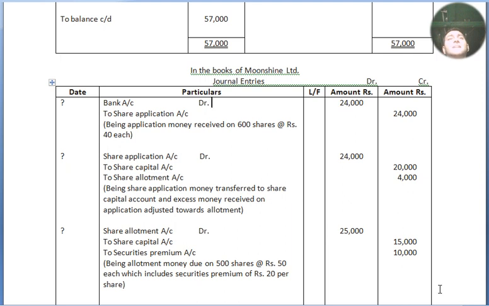Now we move to entry number 3. Share allotment account debited to share capital account and to securities premium account, being allotment money due on 500 shares at the rate of rupees 50 each, which includes securities premium of rupees 20 per share. So share allotment account 50 into 500 shares, that is 25,000 on the debit side. Share capital equals 30 into 500 shares equals 15,000 on the credit side. Securities premium 20 into 500 shares, that is 10,000.